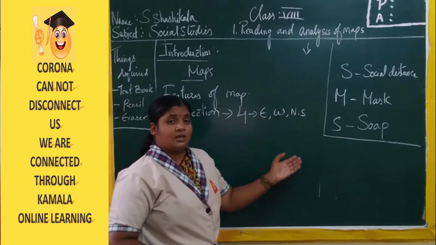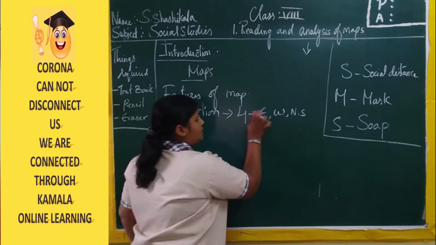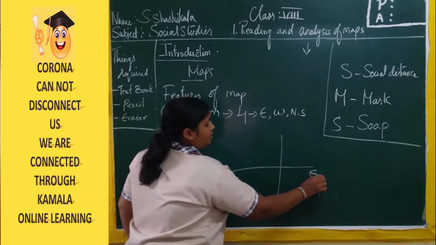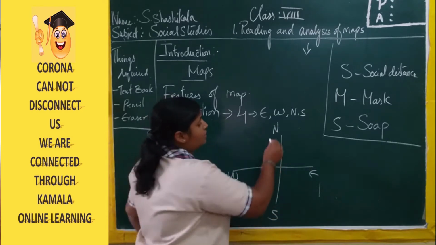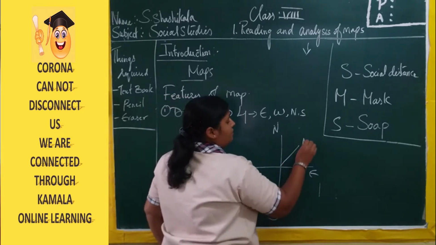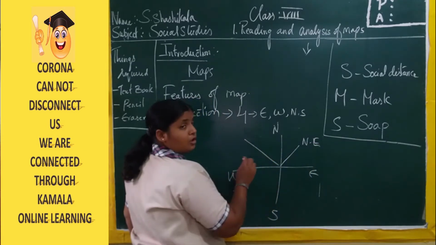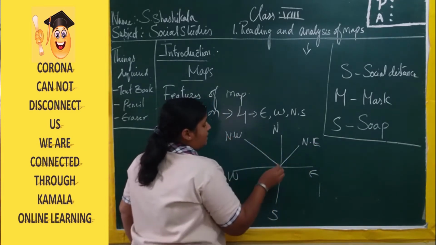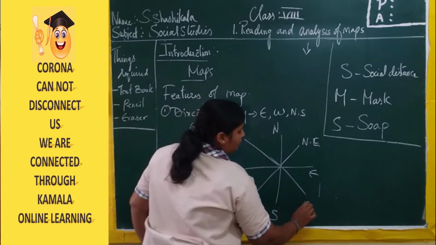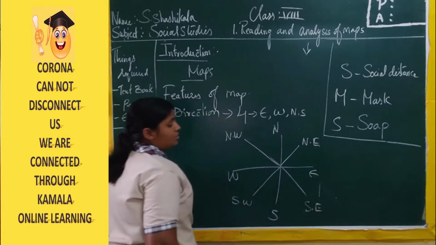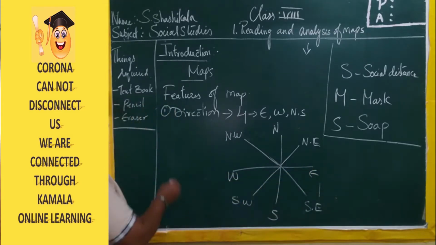Again, these four directions are divided into sub directions. The direction between the north and east is northeast, between the north and west is northwest, between the south and west is southwest, and here we have the southeast. So with the help of the directions we are able to reach our places very easily.